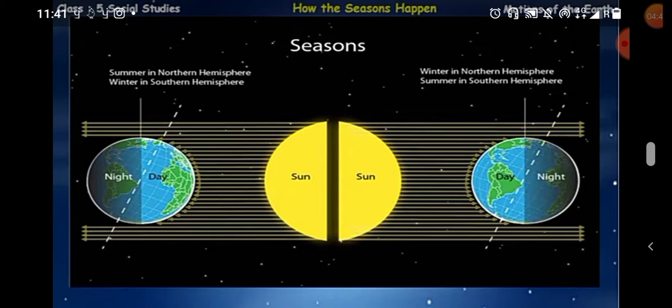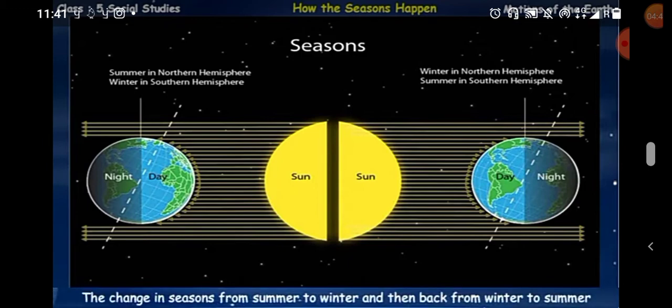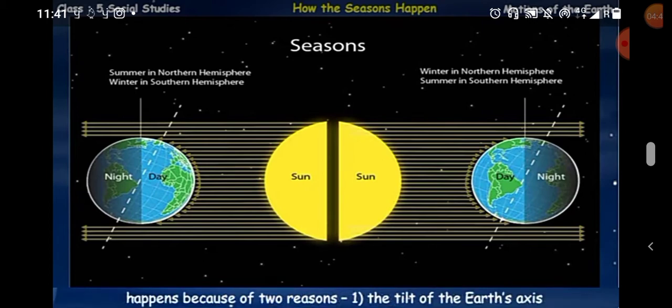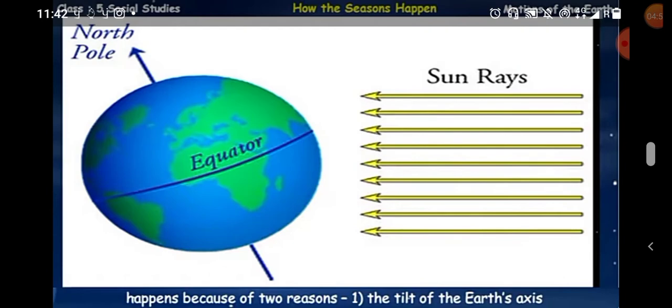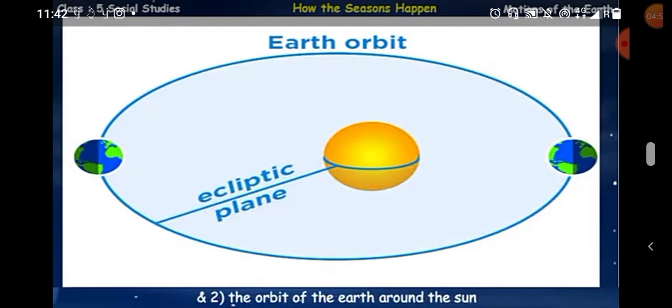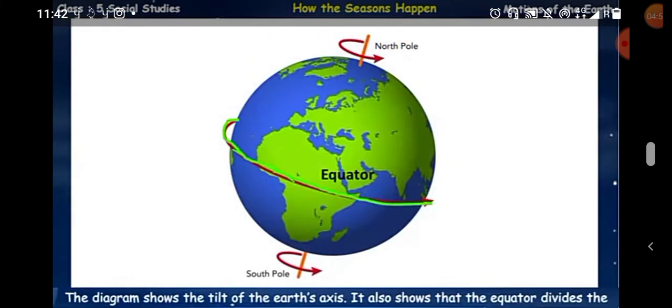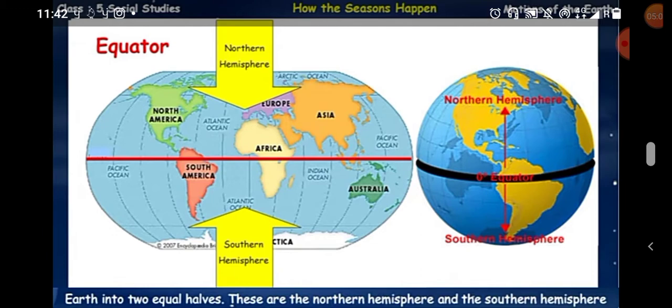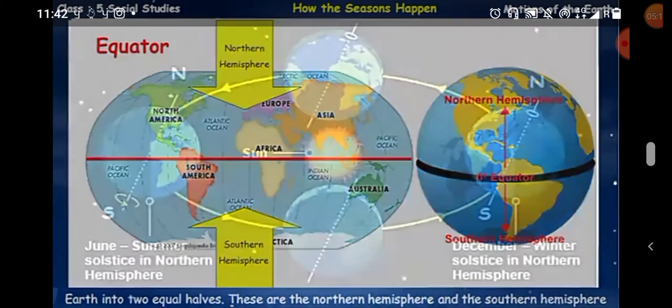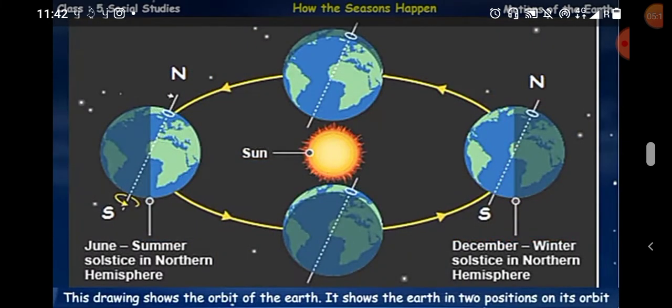Okay students, so that's how the seasons change, and the changes in season from summer to winter and then back from winter to summer happen because of two reasons. One, the tilt of the earth's axis, क्योंकि वो अपने एक्सिस पे झुकी है, and the orbit of the earth around the sun. जब अर्थ चारों तरफ सन के चक्कर लगाते हैं, उसको हम उसका ऑर्बिट कहते हैं. And the diagram shows the tilt of the earth's axis. It also shows the equator divides the earth into two hemispheres, two halves, and these are the northern hemisphere and the southern hemisphere.